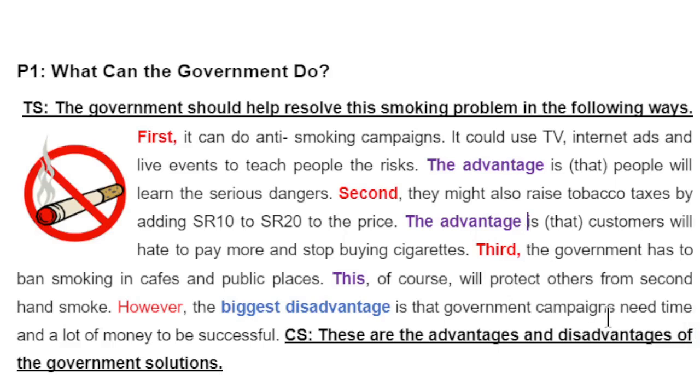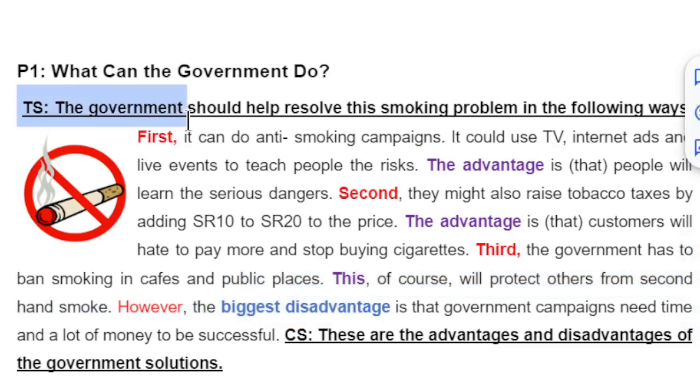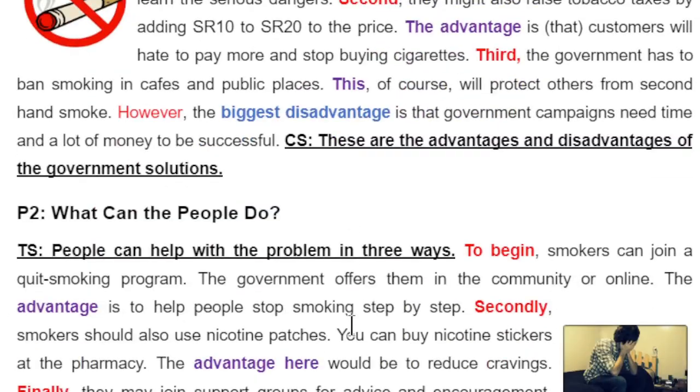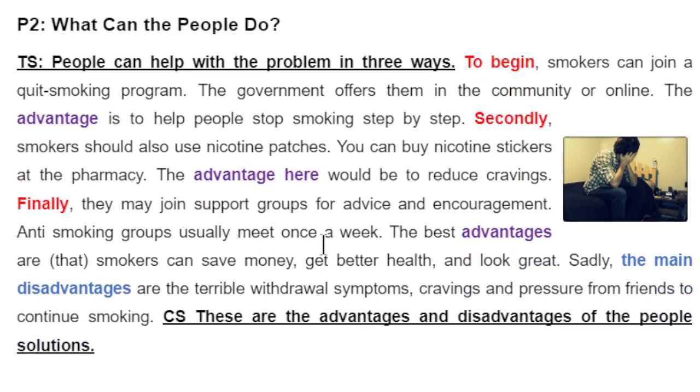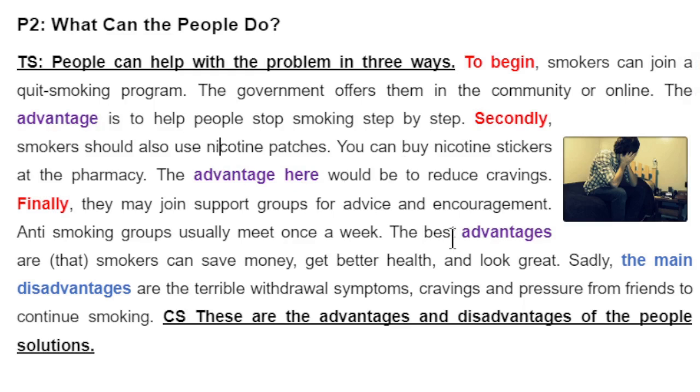So now we have written 2 paragraphs. The first paragraph, what the government can do, offering 3 solutions, 3 examples, 3 advantages, and the biggest disadvantages at the end of the paragraph with the topic sentence, closing sentence. And the same in the second paragraph, what people can do to solve the problem of smoking. 3 solutions, 3 examples of those solutions, 3 advantages and the disadvantages, topped with the topic sentence, and the paragraph closes with the closing sentence.